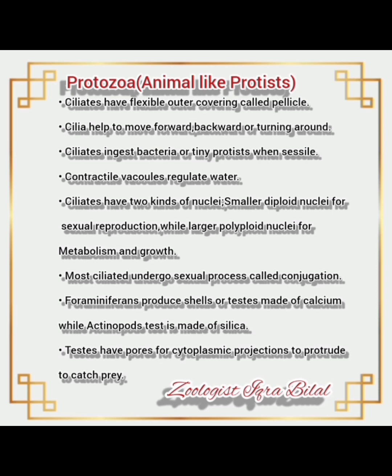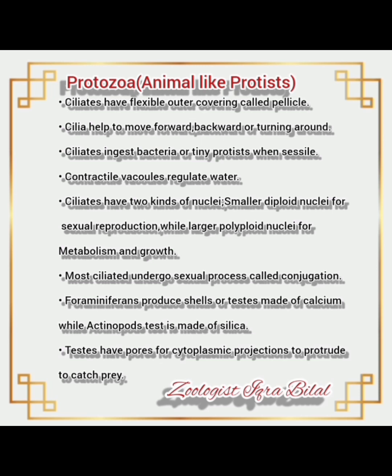Contractile vacuoles regulate water. Ciliates have two kinds of nuclei, smaller diploid nuclei for sexual reproduction, while larger polyploid nuclei for metabolism and growth. Most ciliates undergo a sexual process called conjugation. Foraminifers produce shells or tests made of calcium, while actinopods' tests are made of silica.